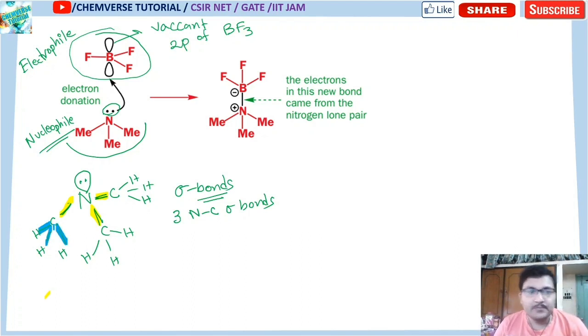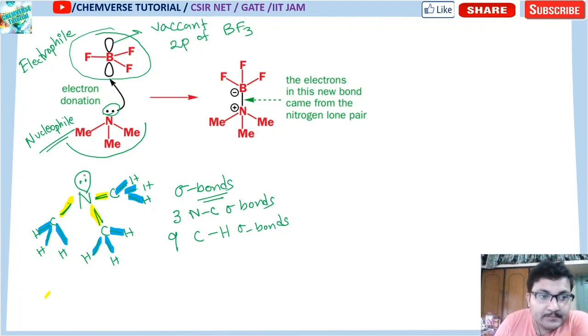These three are sigma bonds. Here also 1 2 3, 1 2 3. So you get a total of 9 C-H sigma bonds. And one lone pair. Look at this, one lone pair is present.